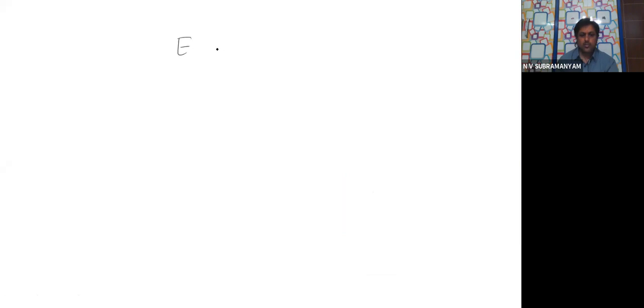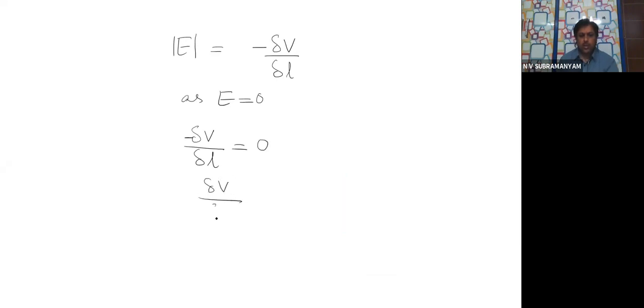E is equal to minus dou V by dou L. As E is 0 inside the conductor, then what do we have, children? Dou V by dou L with minus sign is equal to 0. Yes or not? Or dou V by dou L is equal to 0. So that is 0. If I cross multiply, what am I going to get?